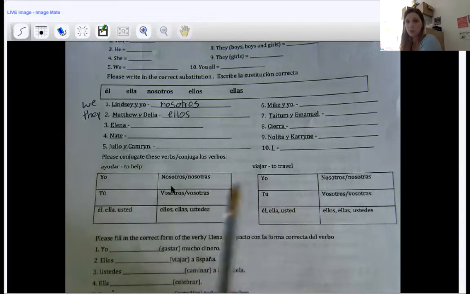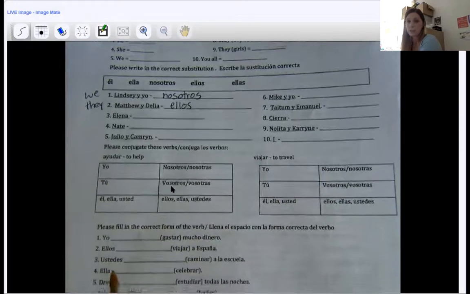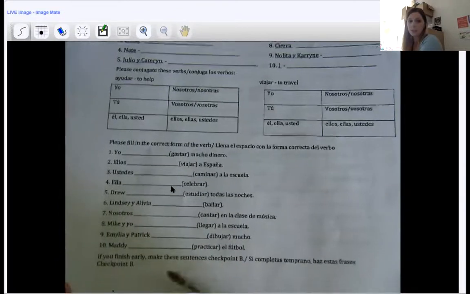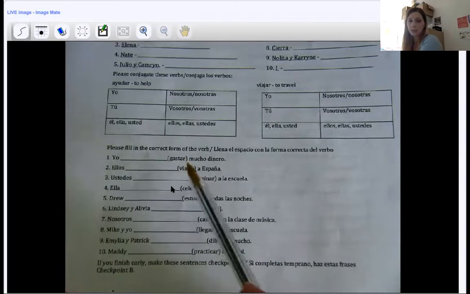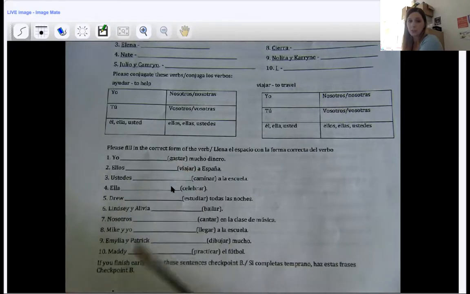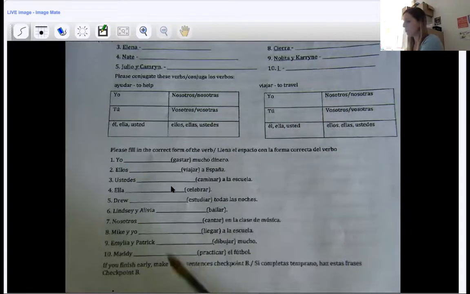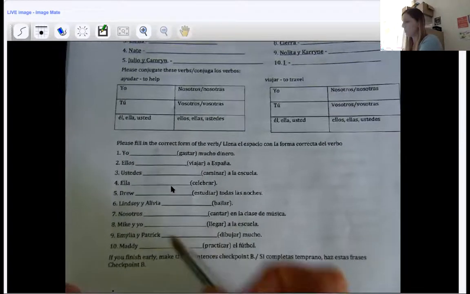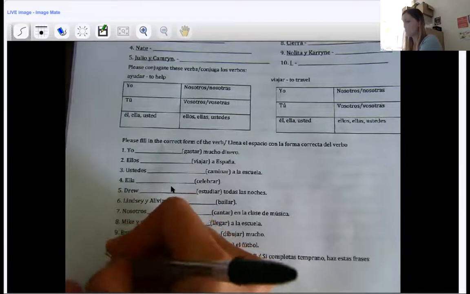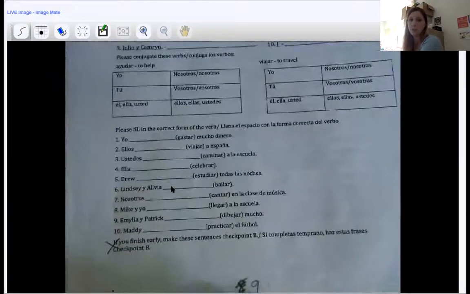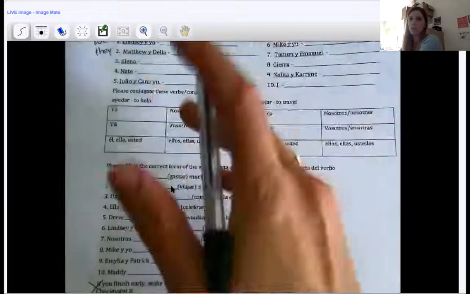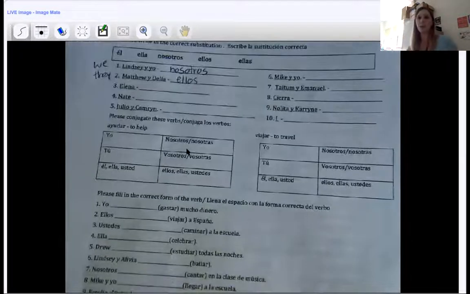Okay, so you're going to use the o, as, a, amos, áis, an endings. And then down here, you have fill in the blanks. You're going to conjugate the verbs to go with the words that are in front. Okay, so I have the yo form. I'm going to change gastar to agree with the yo form. Don't worry about the bottom. We haven't learned how to do this yet, so you don't need to do the bottom yet. So you're just doing the top parts to this worksheet, page 9.